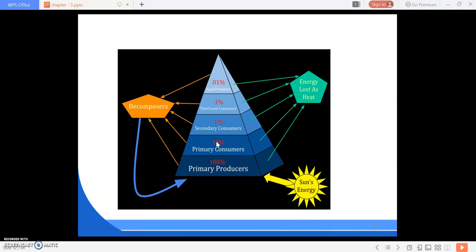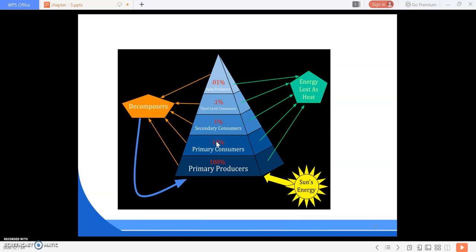Again, some energy is lost as heat, and some energy is used by the decomposers. Then the secondary consumers use only 1% of the energy, and out of that 1%, some is again lost as heat and some goes to the decomposers. Then third level consumers take 0.1% of the energy, from which some goes to the decomposers and some is lost.